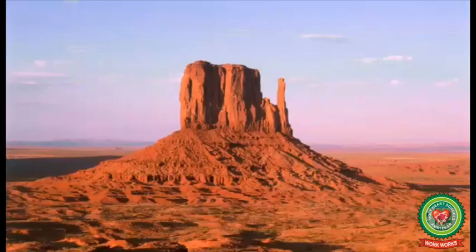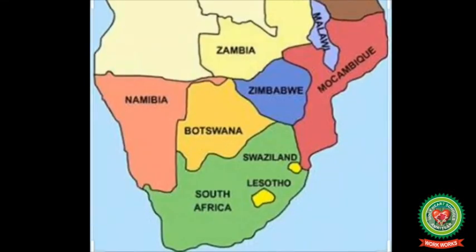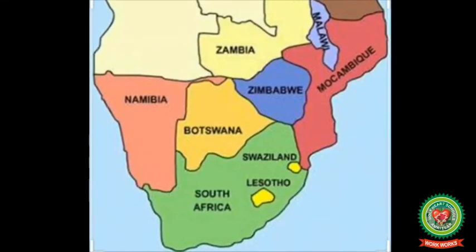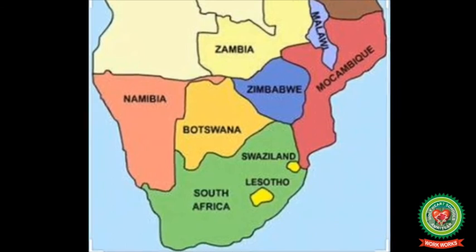Sometimes these hills are like pyramids with a cap of hard rock, and sometimes they are dome shaped, made up of granite. Inselbergs are found in plenty in South Africa, Nigeria, Uganda, Algeria, Mozambique, etc.